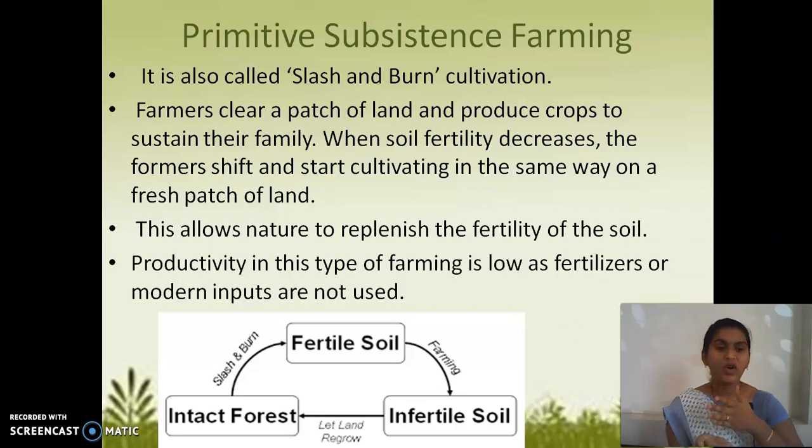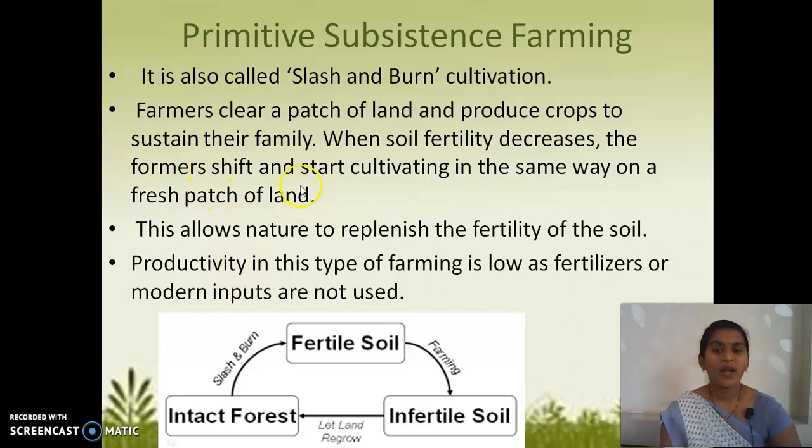Once the soil loses its fertility, they move to one more patch of land and continue the same way. They clear all the trees and cultivate again, shifting from one place to another.